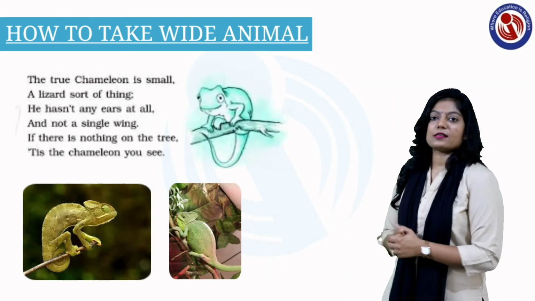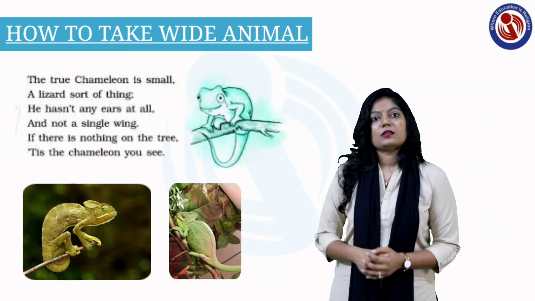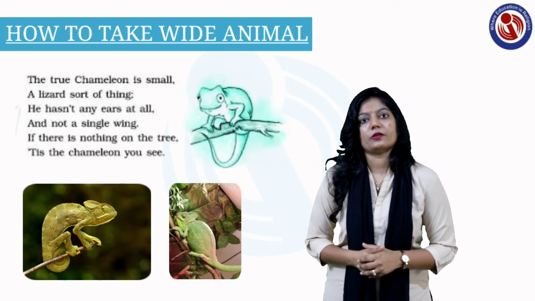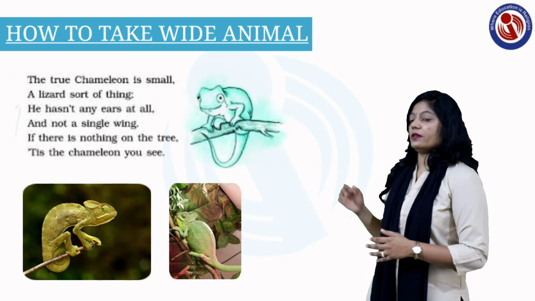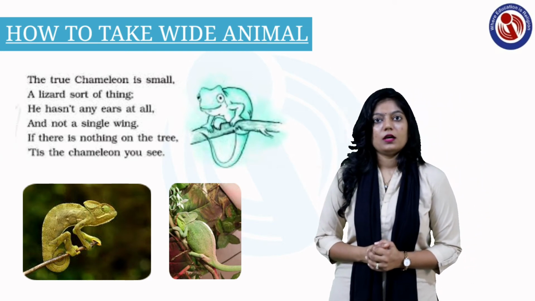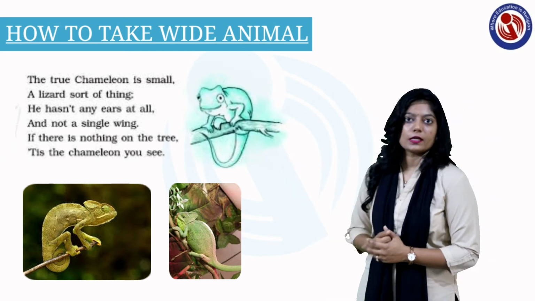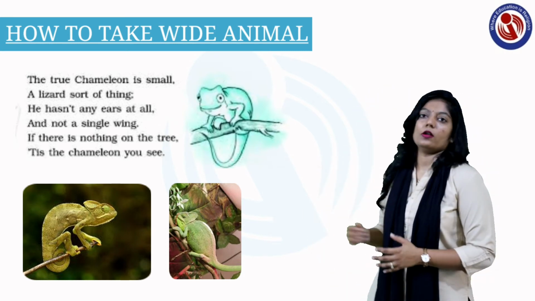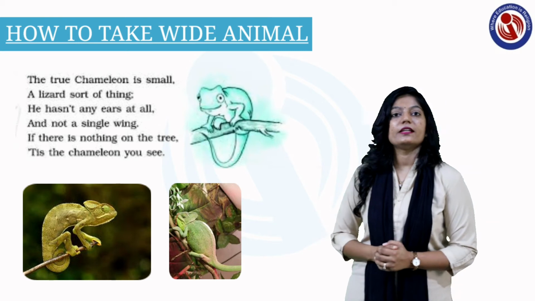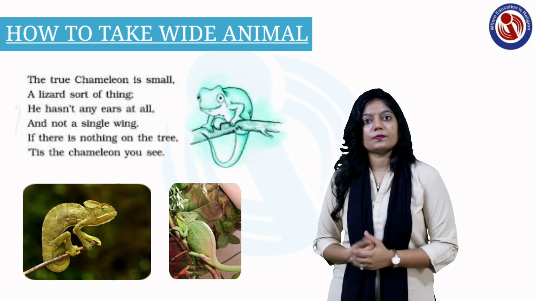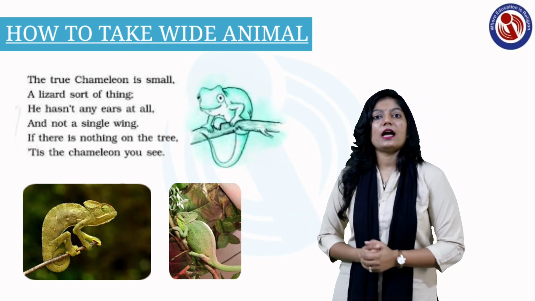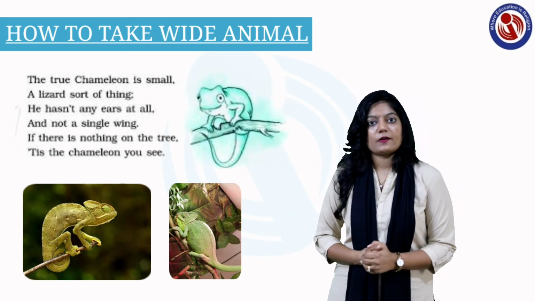Now the last stanza, the 6th stanza. The 6th stanza is based on the chameleon. "The true chameleon is small, a lizard sort of thing. He hasn't any ears at all." In this image you can see that he doesn't have ears to listen. "And not a single wing." He doesn't have a wing to fly, right?